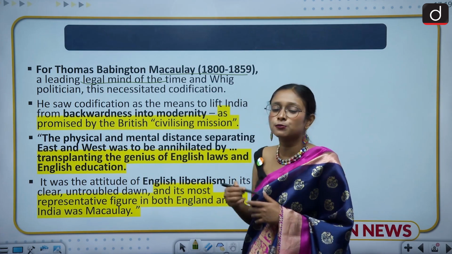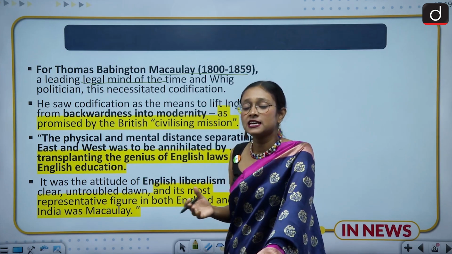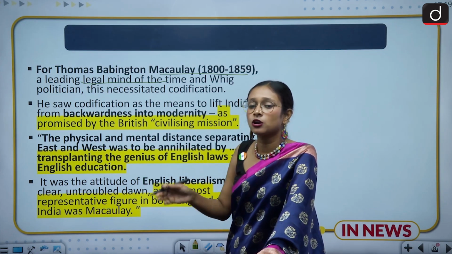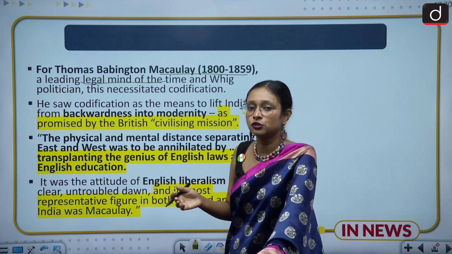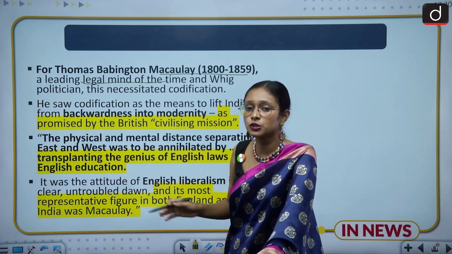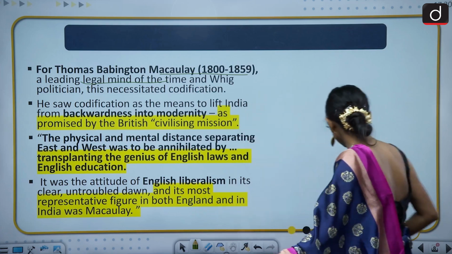So many experts have given different opinions on this. Many of the British experts criticized this move, but Macaulay and the British officials thought that the distance between East and West would be reduced by introducing such bills. So this is the logic behind the codification and introduction of such a bill. Moving to the next slide.